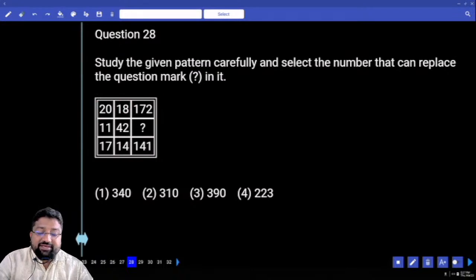Now I'll say one thing here. I see 18 and I see 72. Something is striking in my mind. 4 times of 18. 4 into 18.